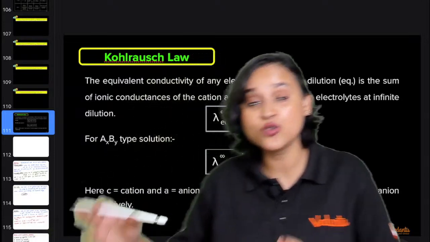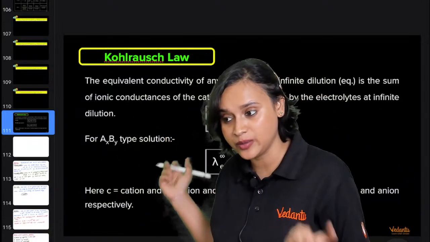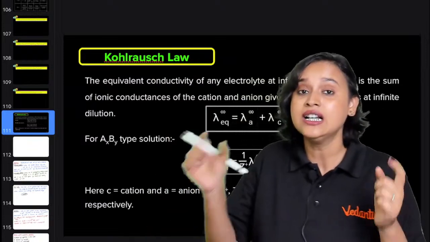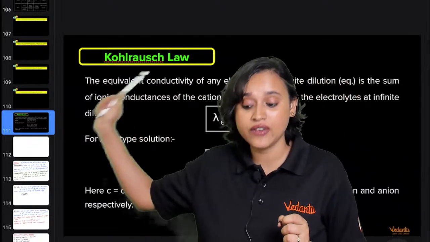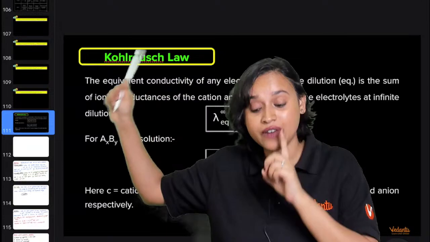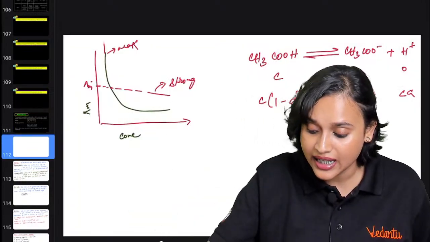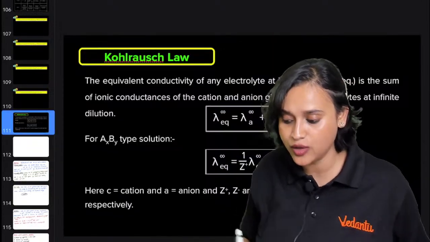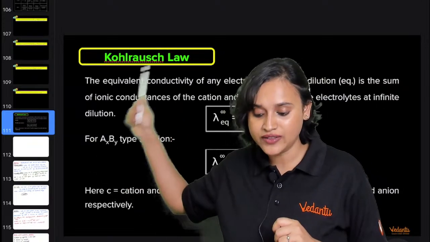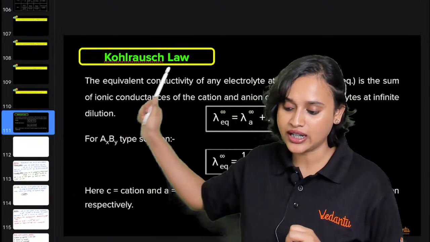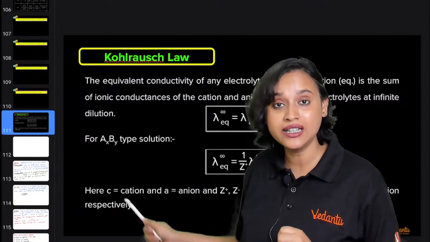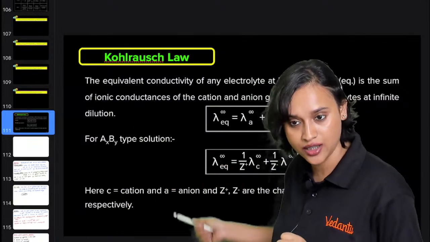Now, if we try to read Kohlrausch's law, I think we will be able to understand what it is. It says that the equivalent conductivity of any electrolyte at infinite dilution, see this, if it goes on and on, it will be infinite dilution, is the sum of the ionic conductances of the cation and the anion of the electrolyte at infinite dilution.